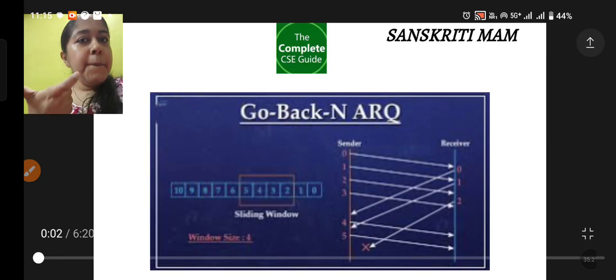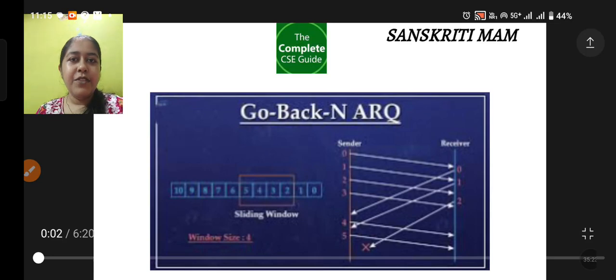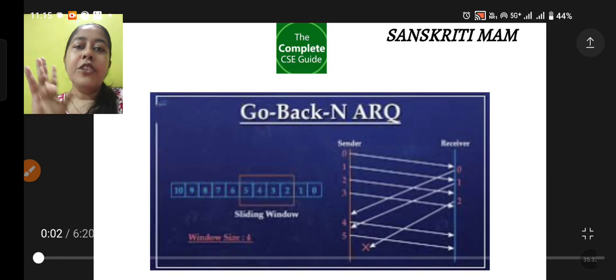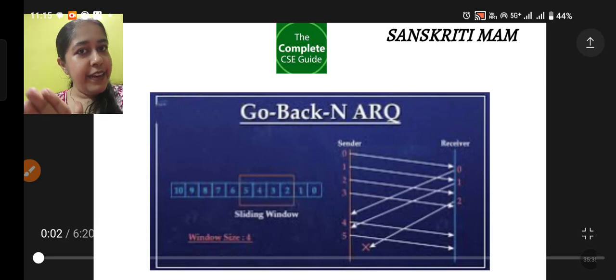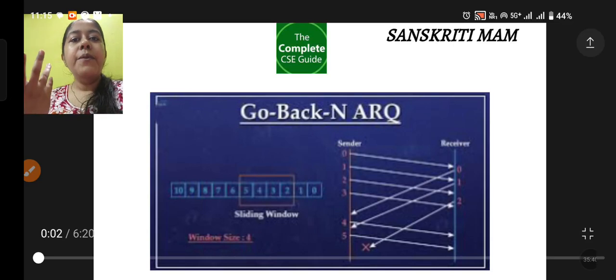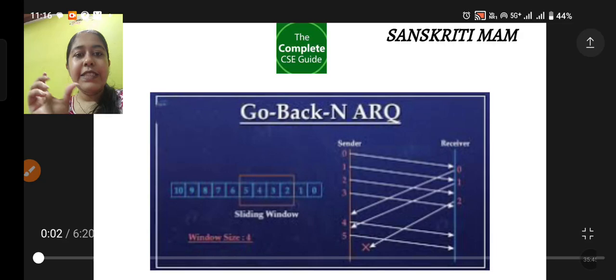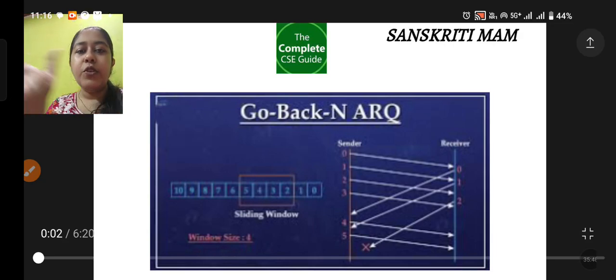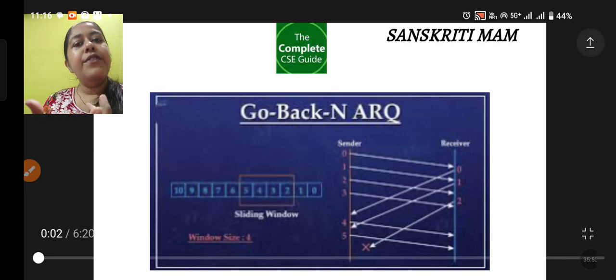So the basic concept here, the main thing, is your sender window size. That particular sender window size will be the N in your Go Back N. So this is the concept of Go Back N ARQ, where we are using the sliding window concept. The sliding window concept is very important in Go Back N ARQ, since this sliding window will be shifting towards the next frames. If any frame is corrupted, the whole thing will have to be retransmitted.